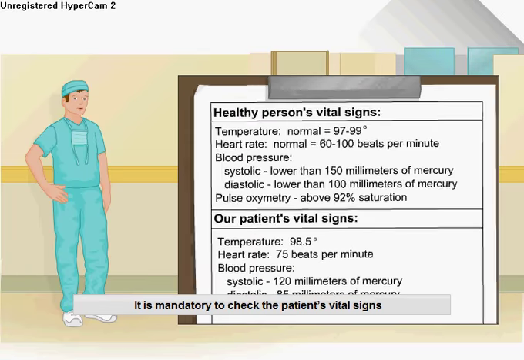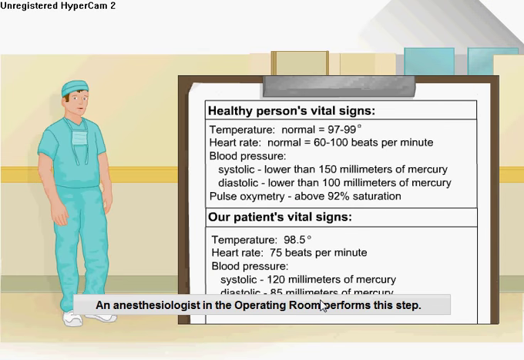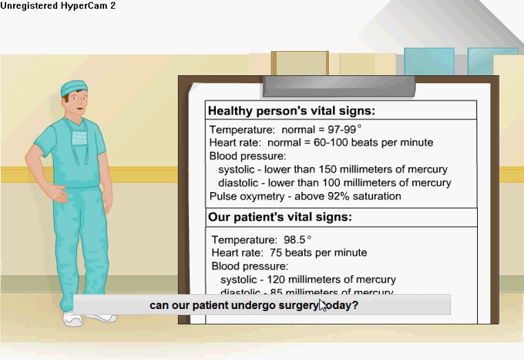It is mandatory to check the patient's vital signs before beginning surgery. An anesthesiologist in the operating room performs this step. If the patient's vital signs are not in the normal ranges, we will not proceed with the surgery. Using the healthy person's vital sign chart as a reference, can our patient undergo surgery today?